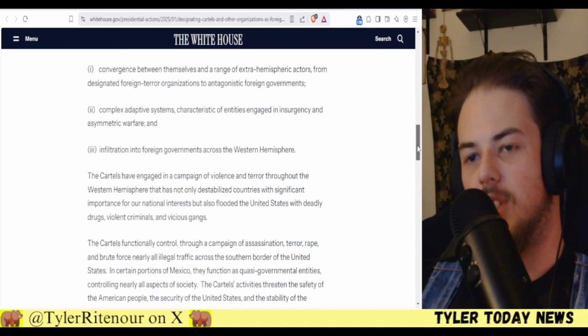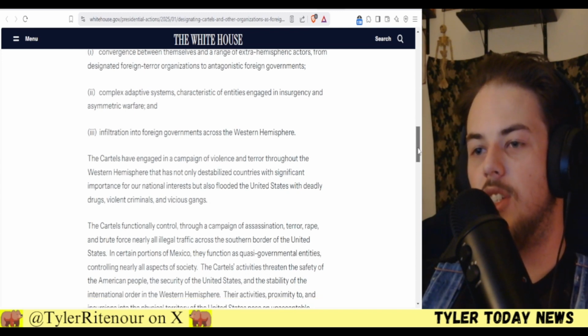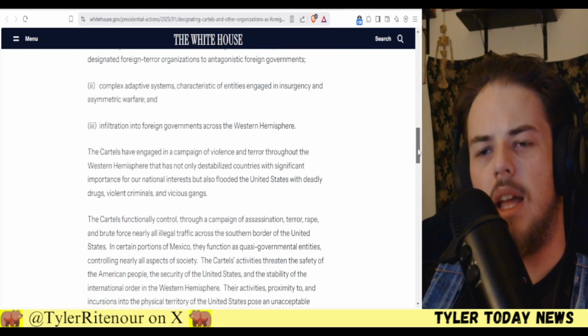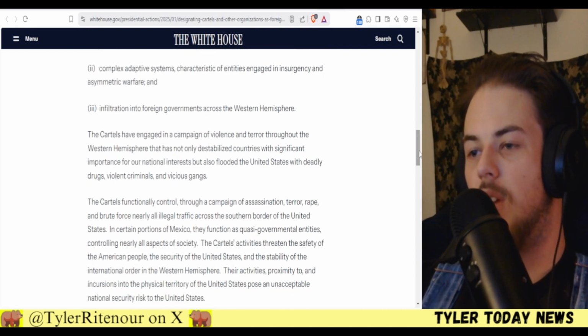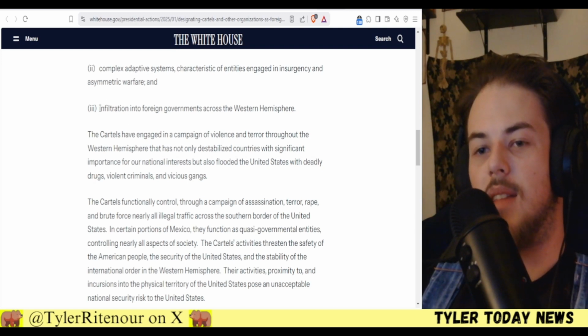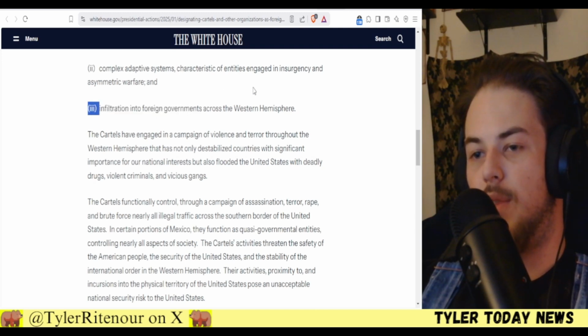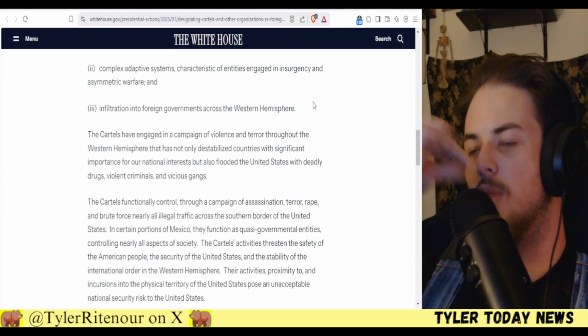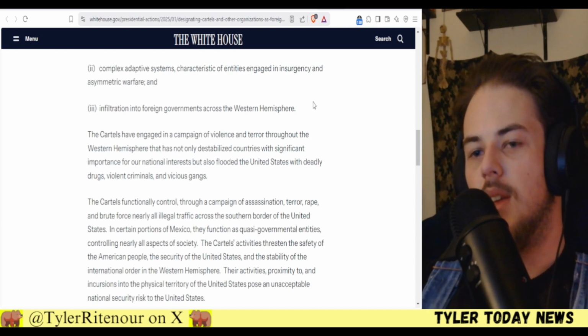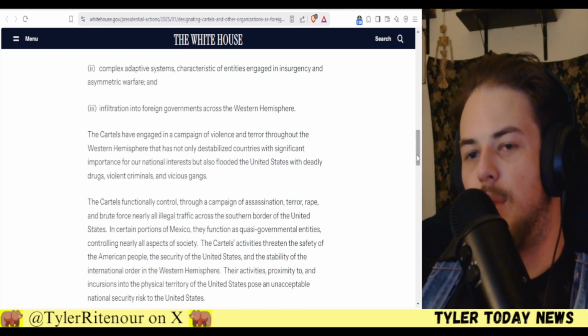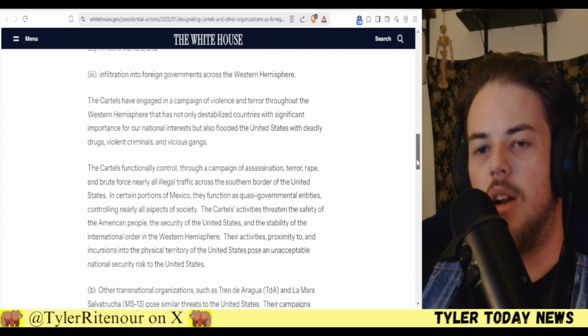Complex adaptive systems characteristic of entities engaged in insurgency and asymmetric warfare and infiltration into foreign governments across the Western Hemisphere. What it's talking about there is that it is buying government officials or just outright filling government official positions with cartel members, which is obviously a threat to any country's national security.